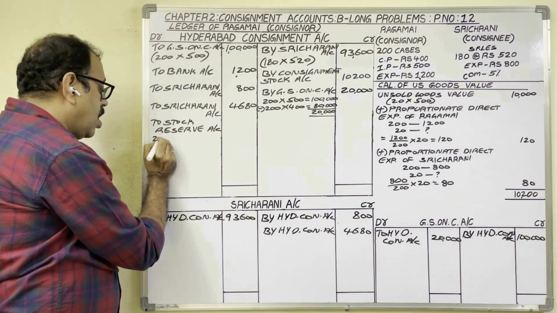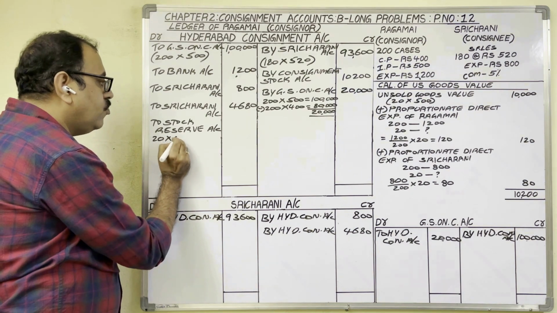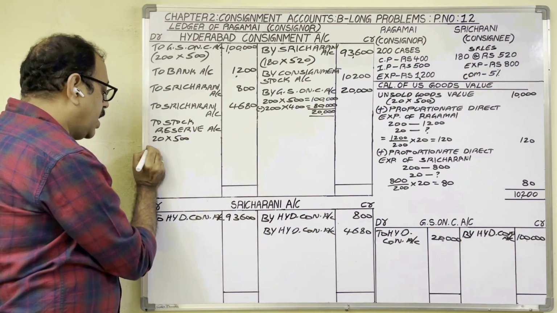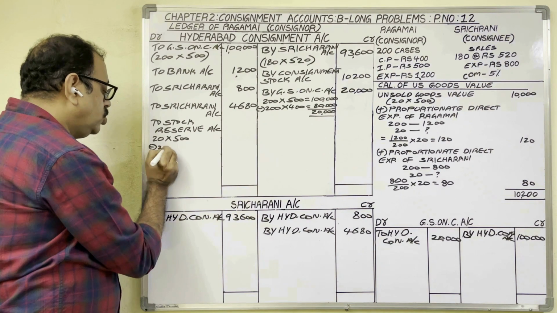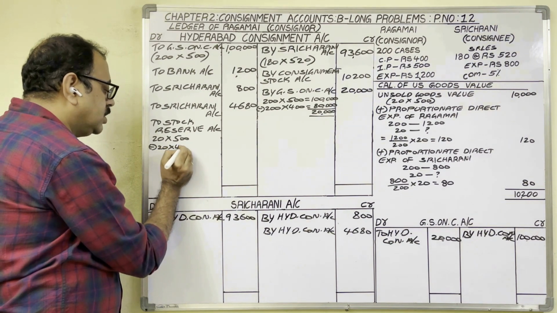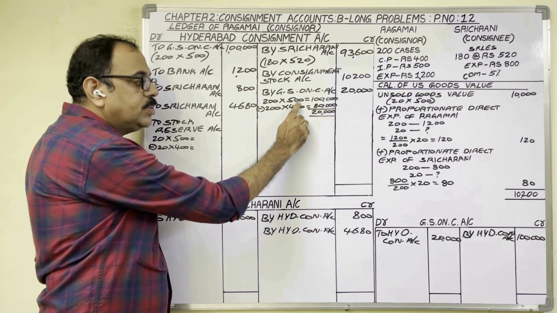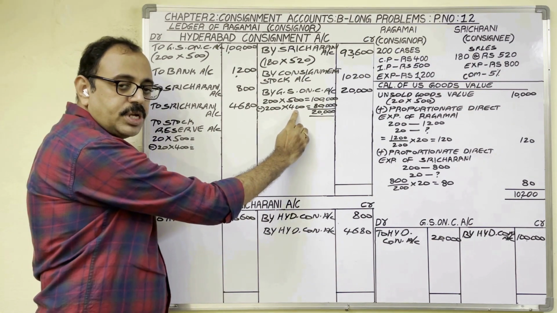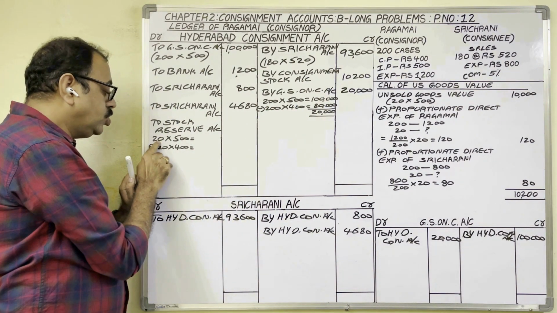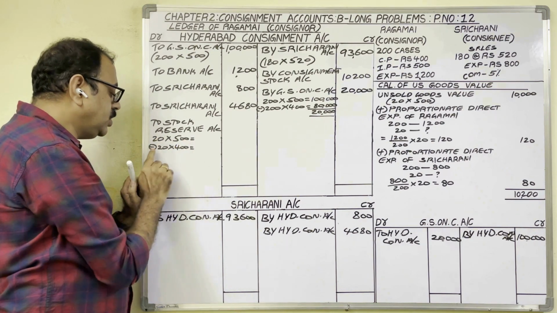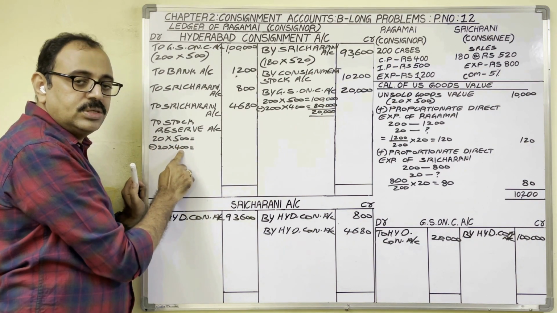The calculation is unsold stock invoice price minus unsold stock cost price. Observe here. Total goods invoice price minus total goods cost price. But here, unsold stock invoice price minus unsold stock cost price.